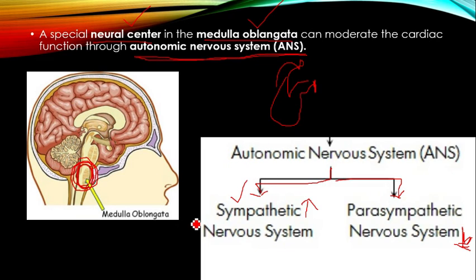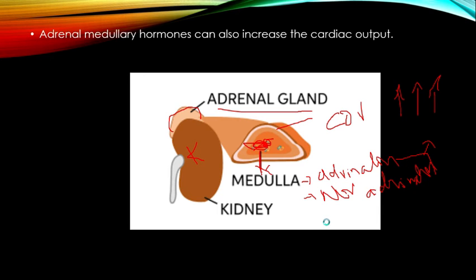In the neural system, there is a special neural center present in the region called the medulla oblongata. It can regulate the heart functioning by the autonomic nervous system. The autonomic nervous system again contains two parts, the sympathetic nervous system and the parasympathetic nervous system. The sympathetic nervous system increases the cardiac activity and the parasympathetic nervous system decreases the cardiac activity.